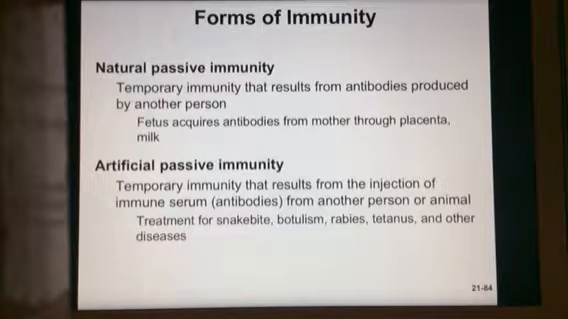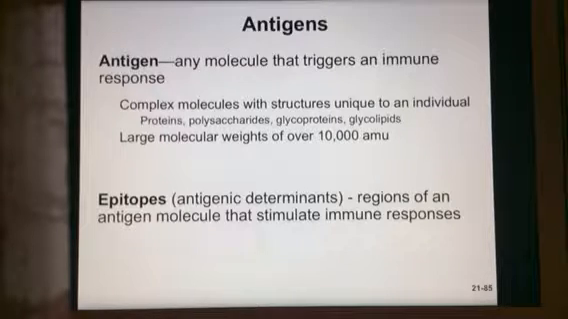And then finally, artificial passive immunity. This is temporary immunity from the injection of a serum, which is antibodies from another person or animal. An example here is if you get antivenom for a venomous snake bite, or treatments for rabies or tetanus, and most of those treatments are coming from other animals. But we're going to focus on the natural active immunity.